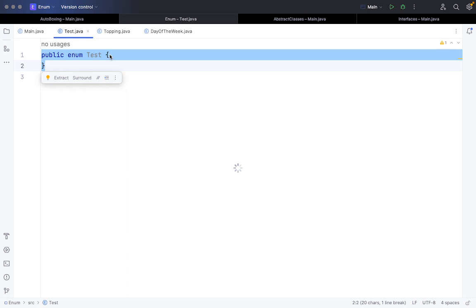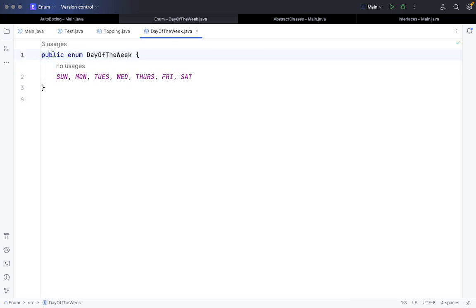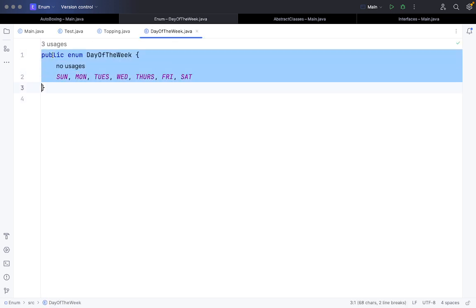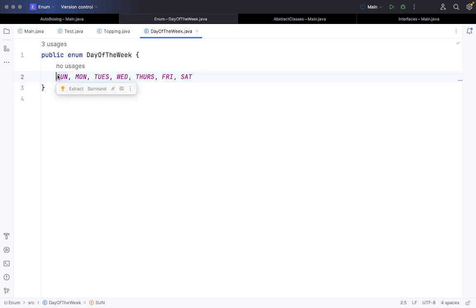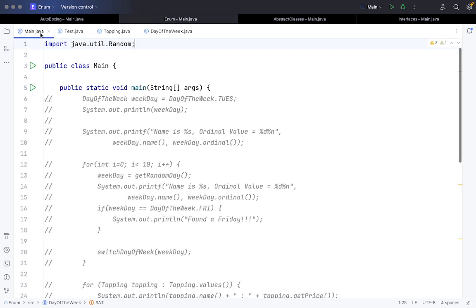Okay, I will not have any class in this, and I can store any values in this. For example, I have already written here: public enum DayOfWeek. I'm just passing Sunday, Monday, Tuesday, Wednesday, Thursday, Friday, Saturday. This is how a simple enum looks, nothing else has been added. If you want to access this, we'll write code in Main.java.